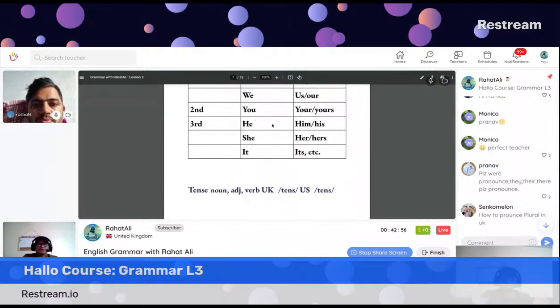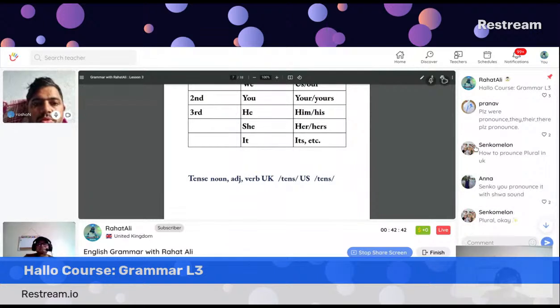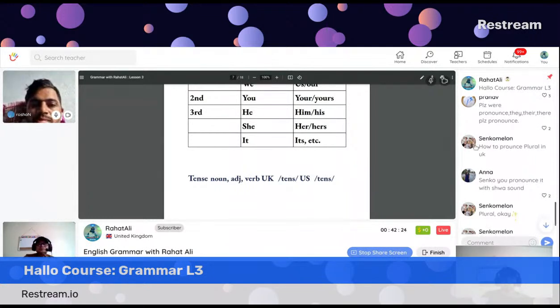Tense. Do you know this word tense has three forms: noun, adjective, and verb? Roshan, you know the word tense? Yeah, the tense, like past tense, present tense. I didn't know that it can be used as an adjective as well as a verb. Like, I'm tensed today. That means I'm much worried today.